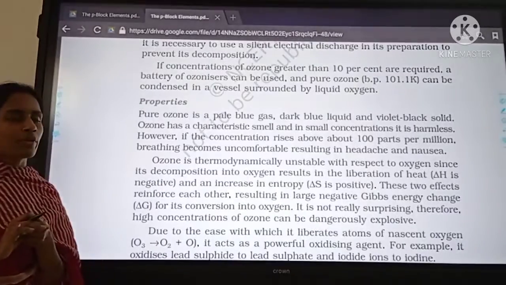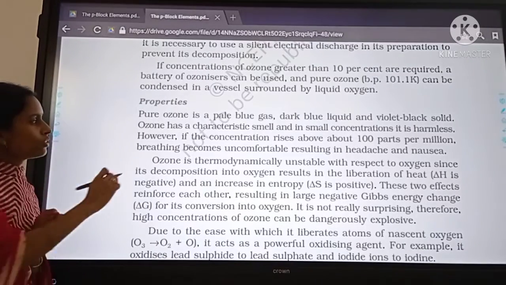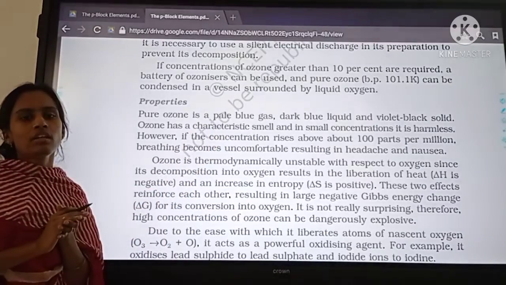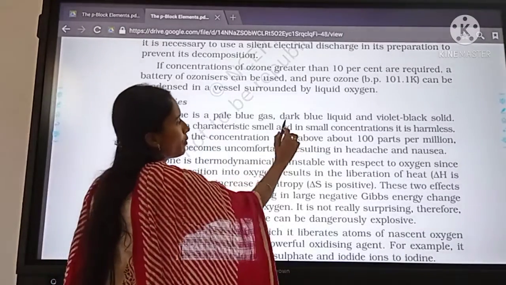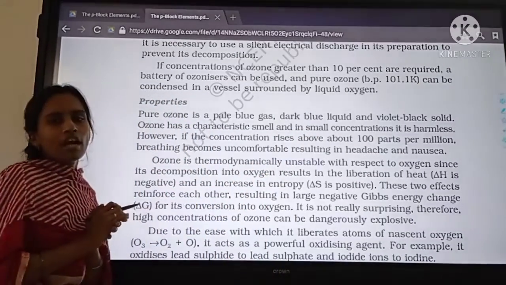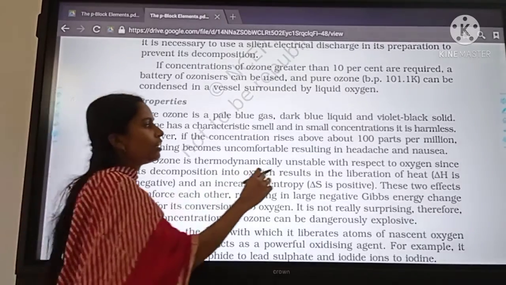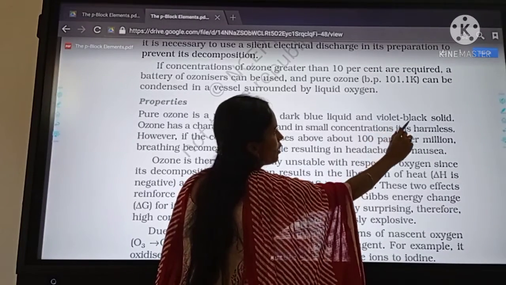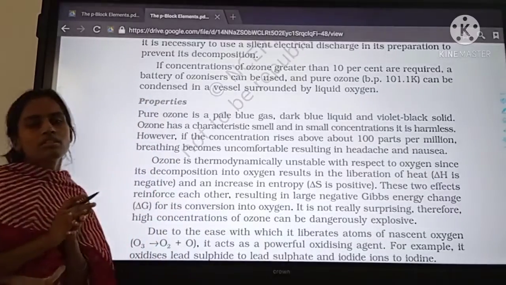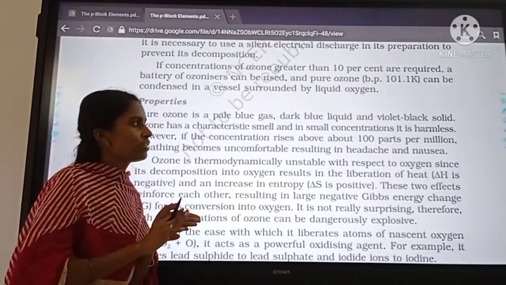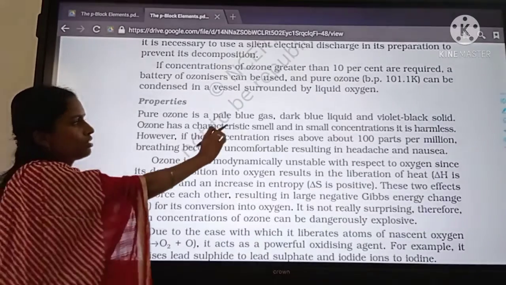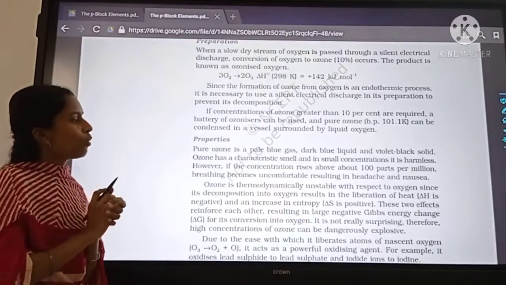Next, properties of ozone. Ozone in gaseous form is a pale blue colored gas, and in liquid form it is dark blue. When it becomes solid, the color of the element is violet black. So it exists in three states, gaseous, liquid and solid, in different colors. This is the physical property of ozone.